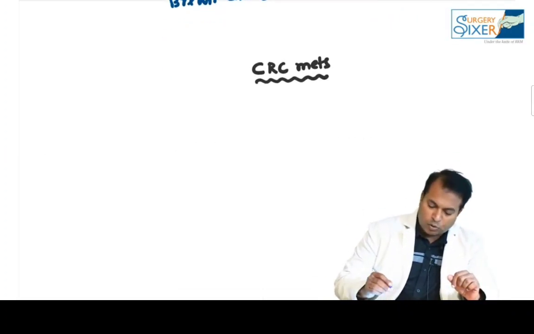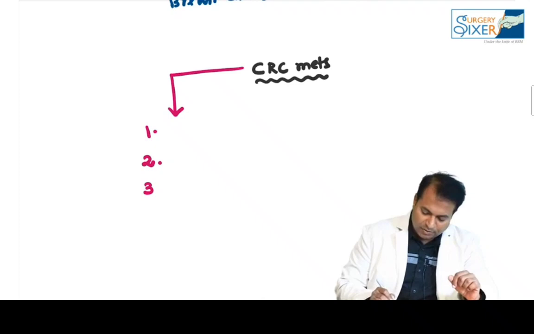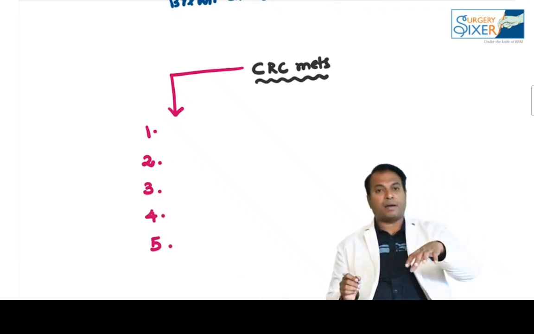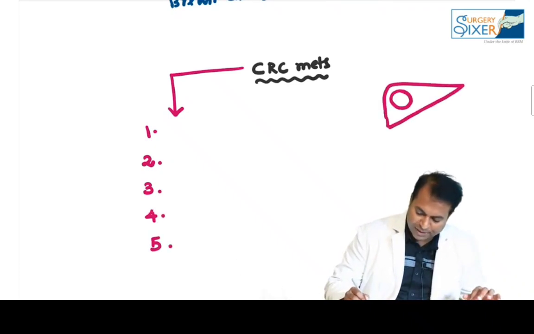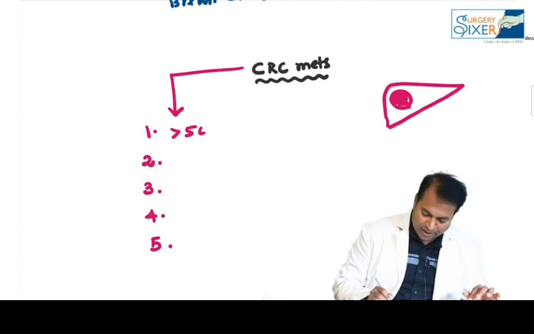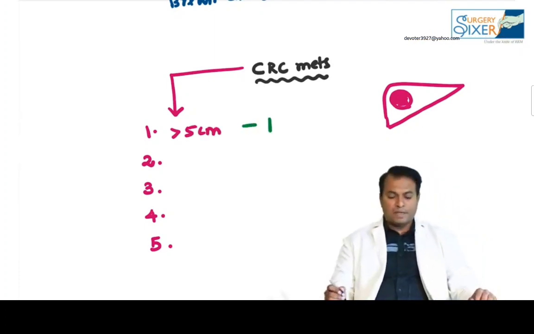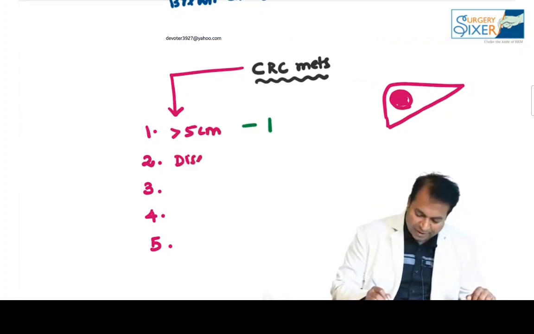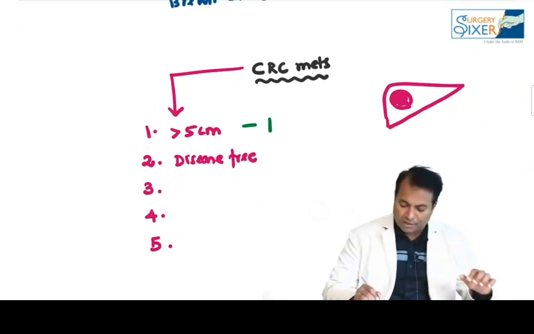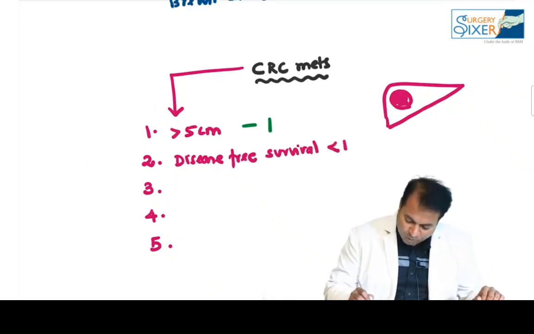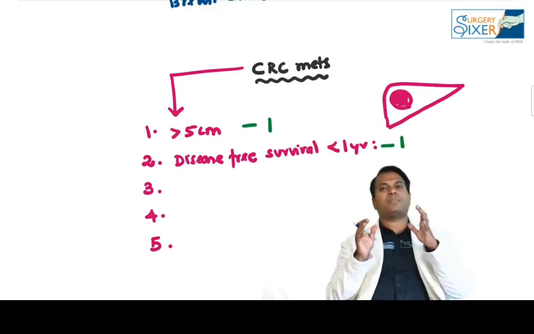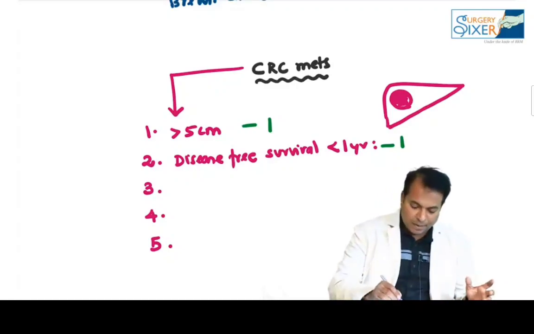There are 5 important prognostic factors which give the prognosis of colorectal cancer mets. If the mets size is more than 5 centimeter, give the patient 1 point. If the patient had colorectal mets within 1 year, that is, disease-free survival after right or left hemicolectomy is less than 1 year, you give 1 more point. So disease-free survival less than 1 year, size more than 5 centimeter, or more than 1 tumor.